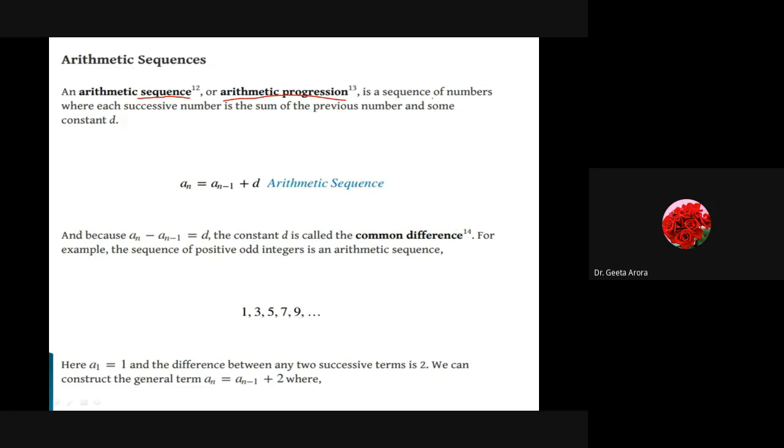So what is it? It is a sequence of numbers where each successive number is the sum of the previous number and some constant d. Suppose we have a number. Let us take the example written over here. Here we have 1, 3, 5, 7, 9.